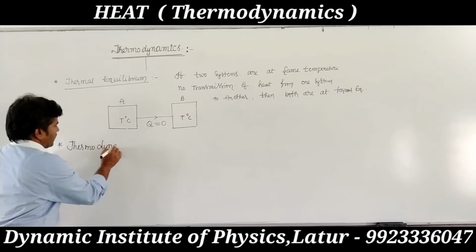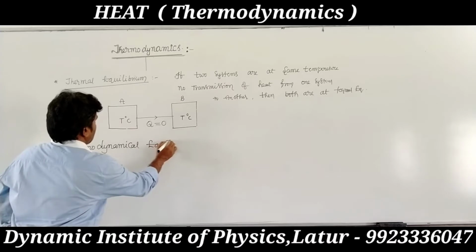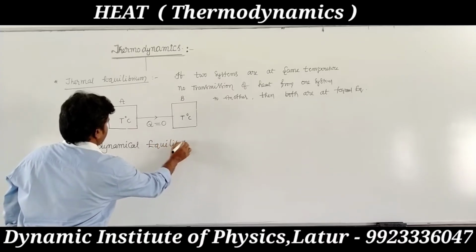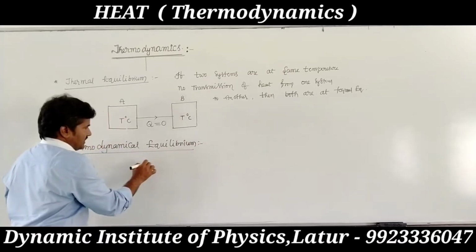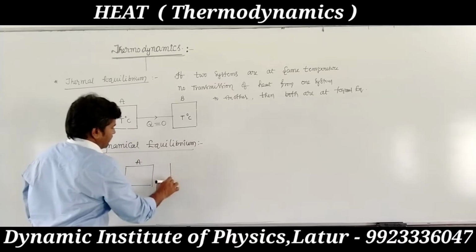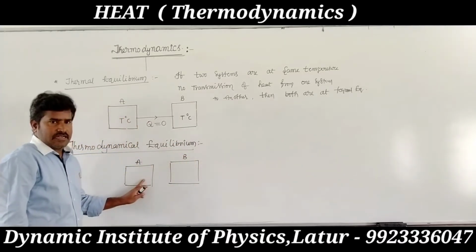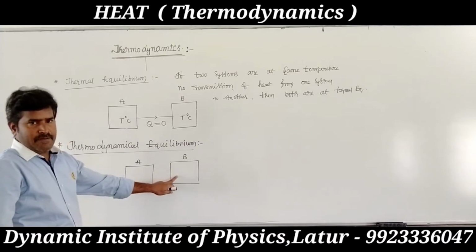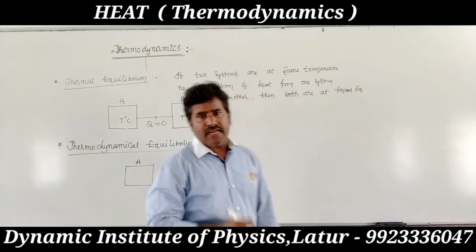Thermodynamical equilibrium. Thermodynamical equilibrium means there are two systems, A and B. These two systems are in thermal equilibrium, chemical equilibrium and mechanical equilibrium.